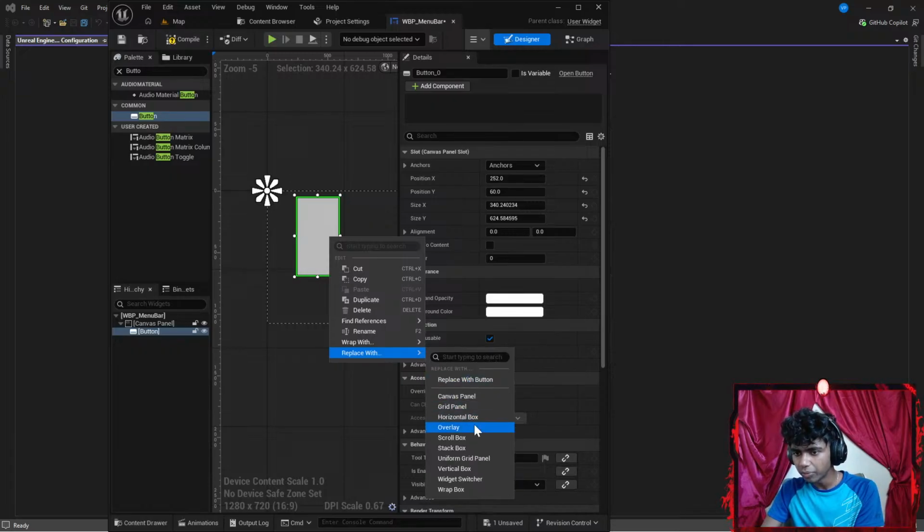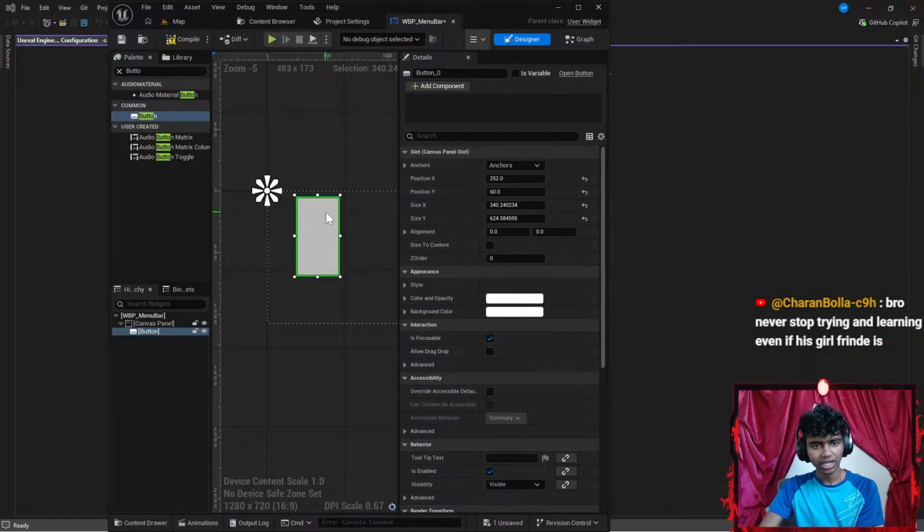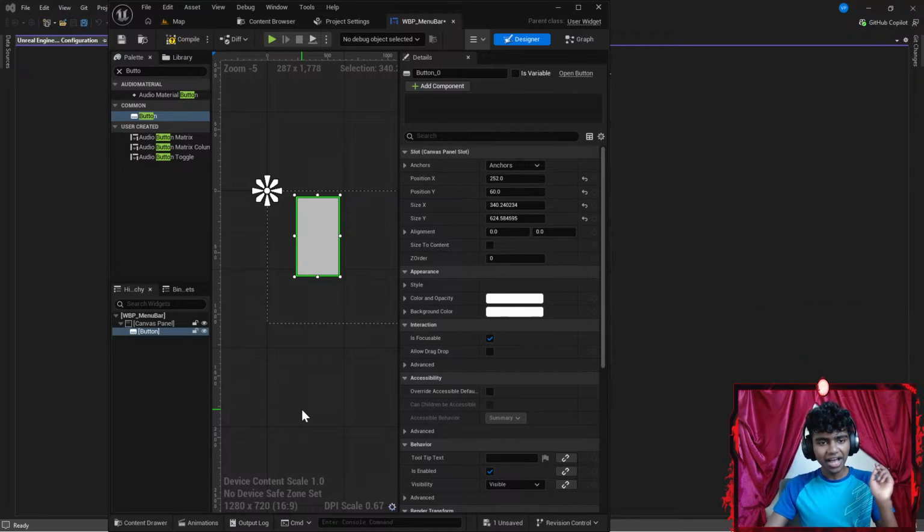Replace with button, with overlay, with scroll bar. Okay, bro, never stop trying and learning, even if his girlfriend, guys, I don't have a girlfriend. Okay, that's it. How you doing, Ayush? Appreciate you joining the stream.